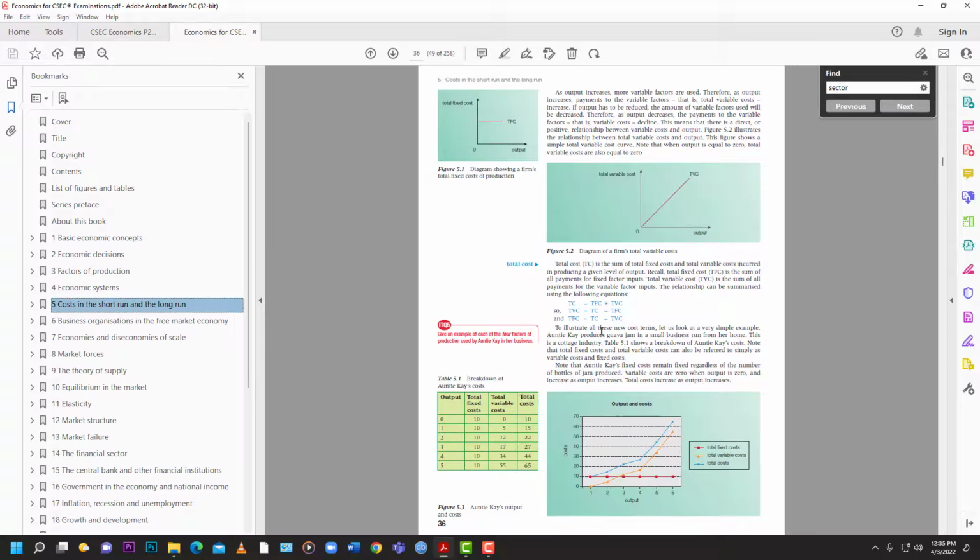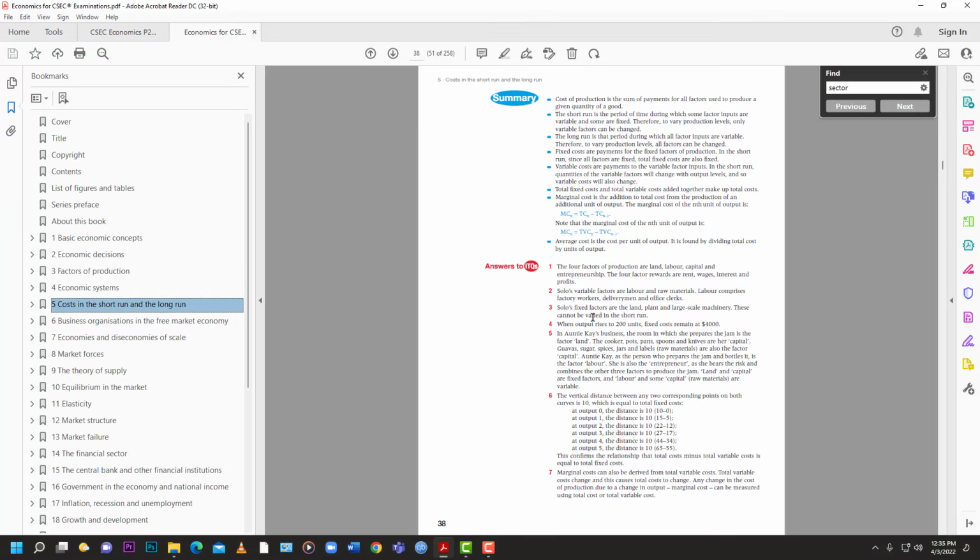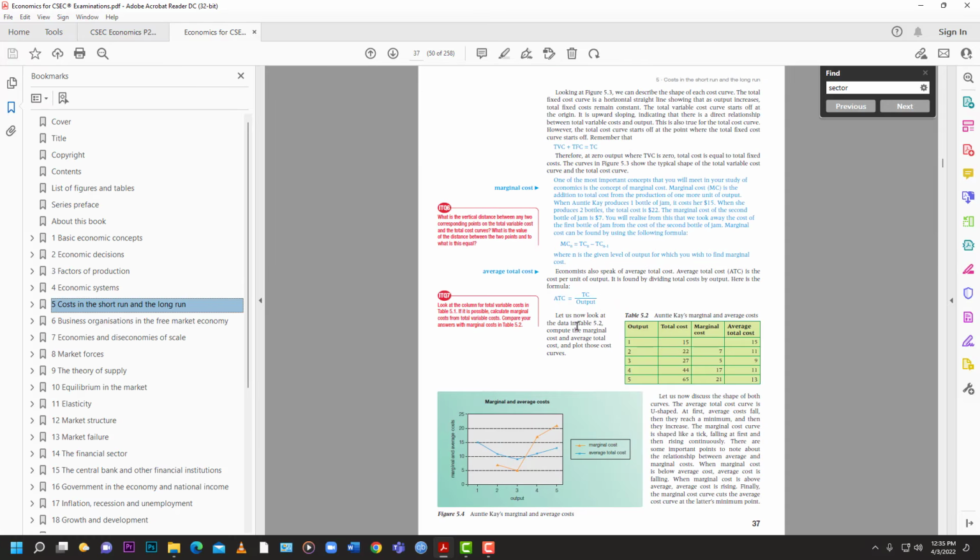So that is how we will look at that one. And then of course we have marginal cost, which is all about output. Marginal cost is about output in this case. Average cost is total cost divided by output. So if total cost falls, it will change the average total cost, right? So that is how we would answer that particular question.